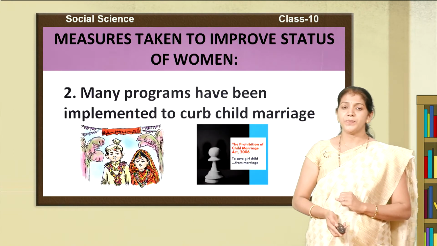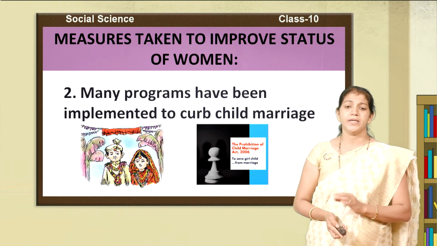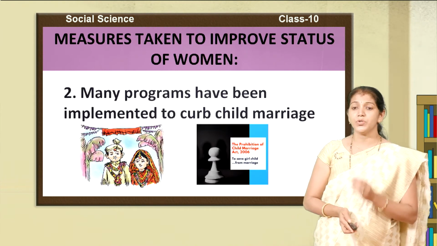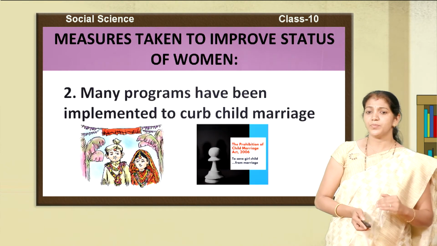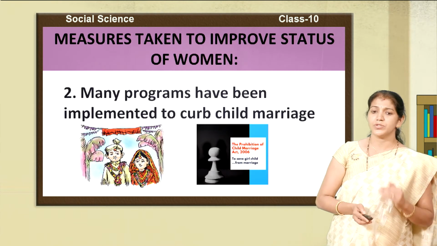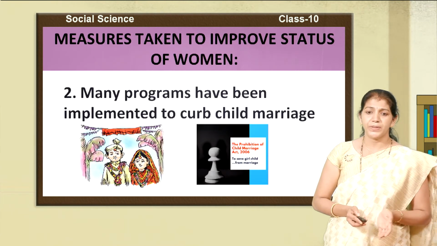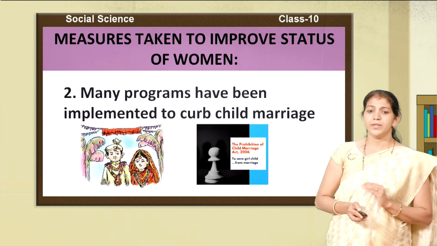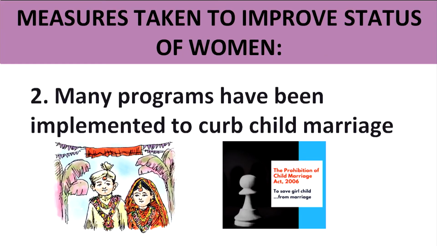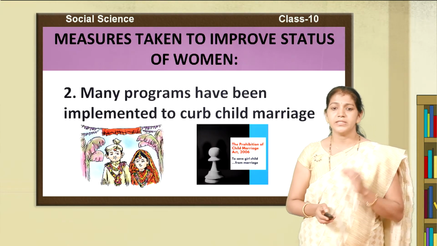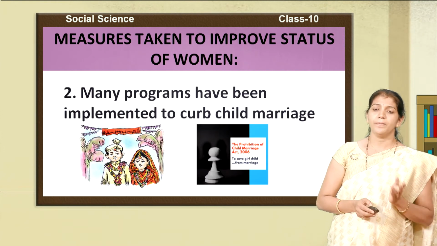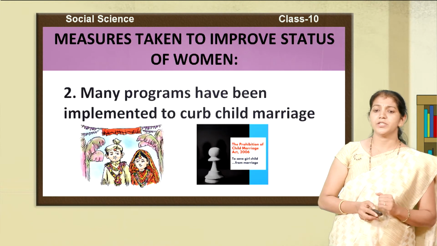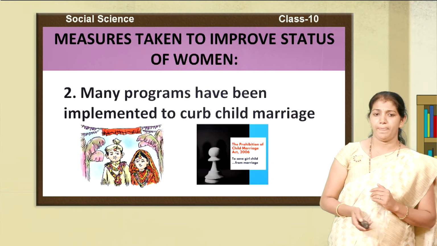The government also implemented many programs to curb child marriage. Child marriage is one of the social evils in society, and the government is working to avoid this type of social evil. An act was implemented against child marriage: the Prohibition Act was implemented by the government in 2006. According to the 2006 Act, child marriage is prohibited. It protects the girl child from marriage and avoids the exploitation of the girl child in society.